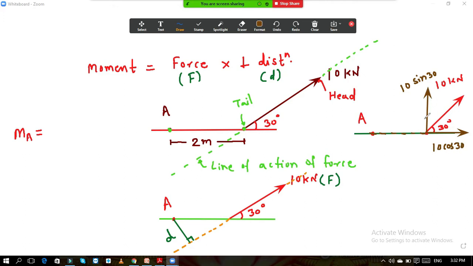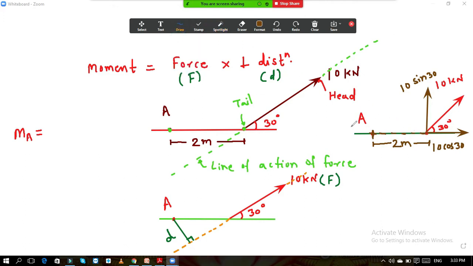Then if you consider this 10 sin 30, your point is somewhere here and this distance is 2 meter. So the perpendicular distance: this is a straight line, this is also a straight line, and this is the vertical line of action of the force. So the angle between these two is 90 degrees. So this is nothing but the perpendicular distance.